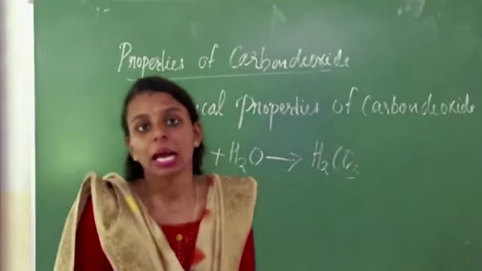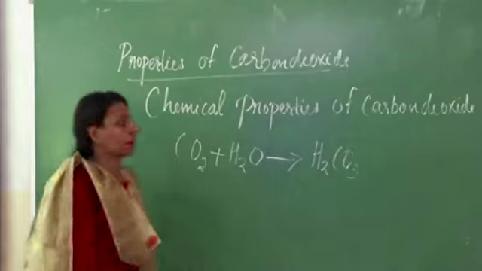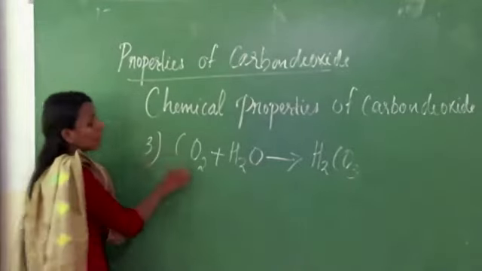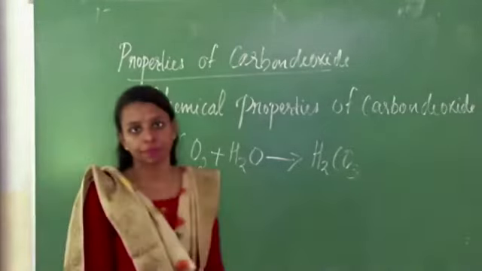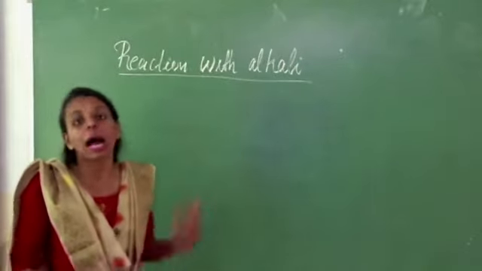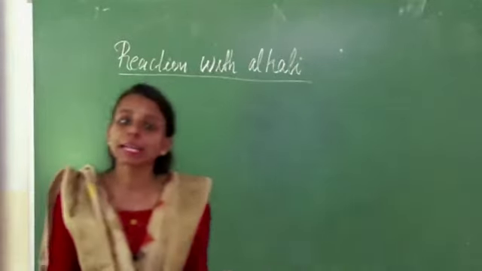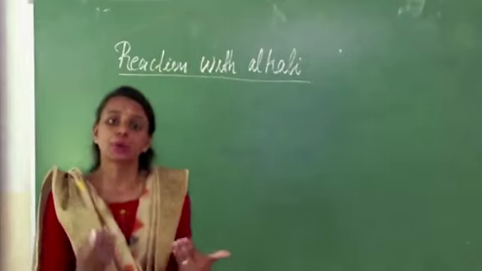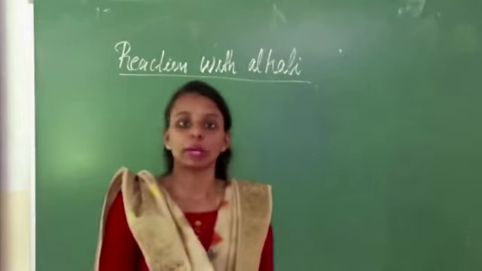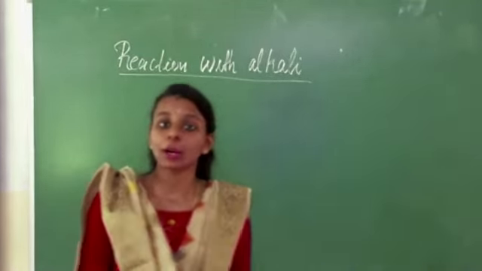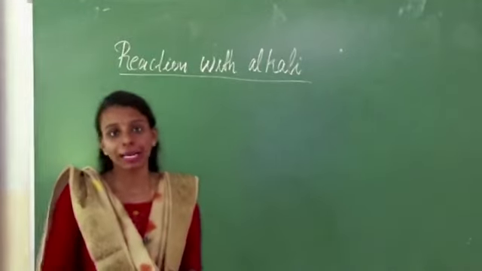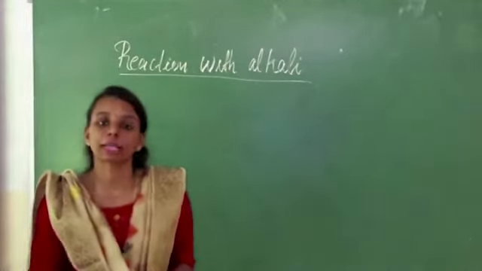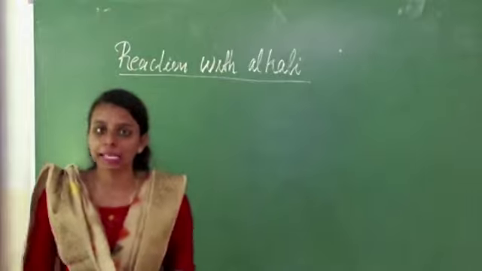This is the third important chemical property, the action of carbon dioxide with water. Next one, the reaction with alkali. Carbon dioxide gas reacts with alkali to produce salt and water. Let us see one example.